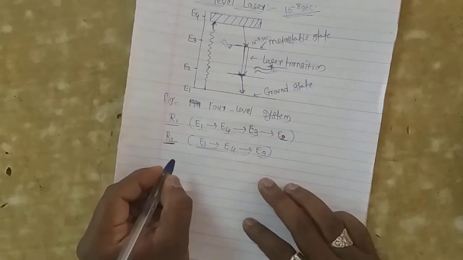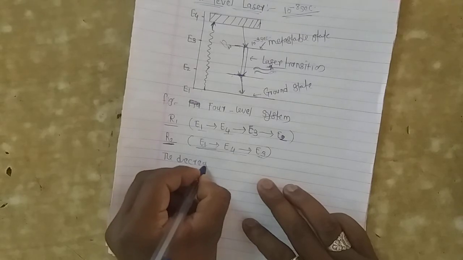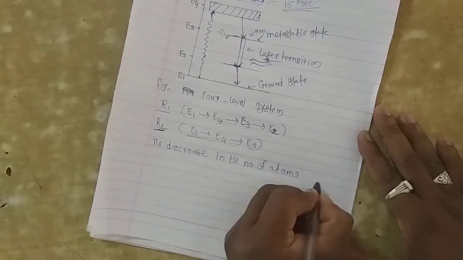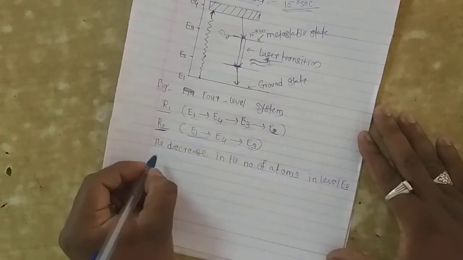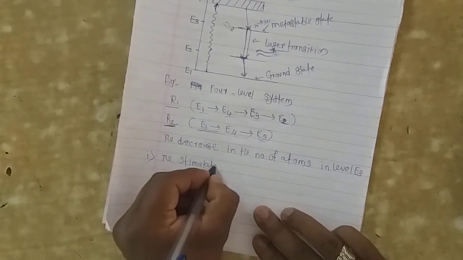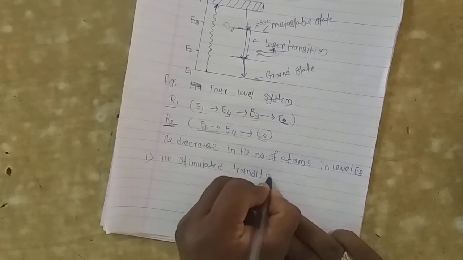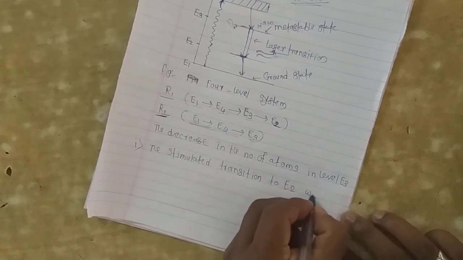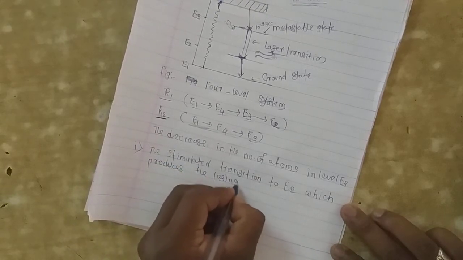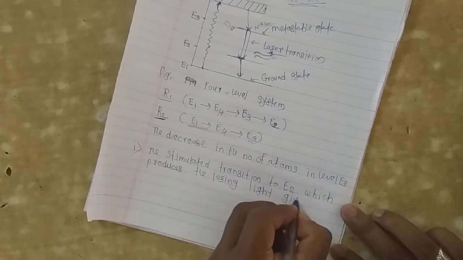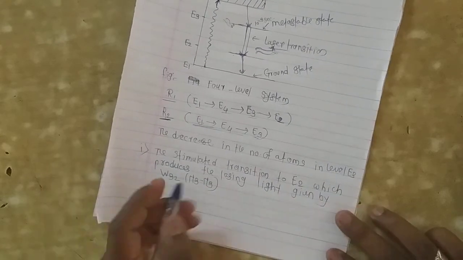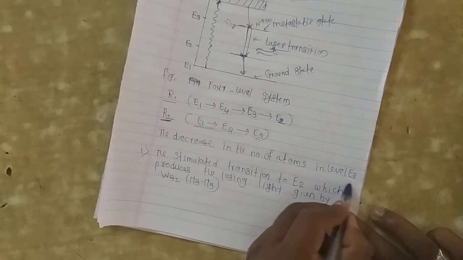But at E3, what is happening, the decrease in the number of atoms in level E3 has the following components. And the first component is the stimulated transition to E2, which produces the lasing light, given by the equation W32 (N3 minus N2).